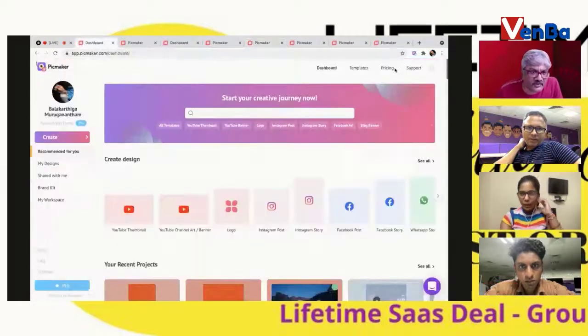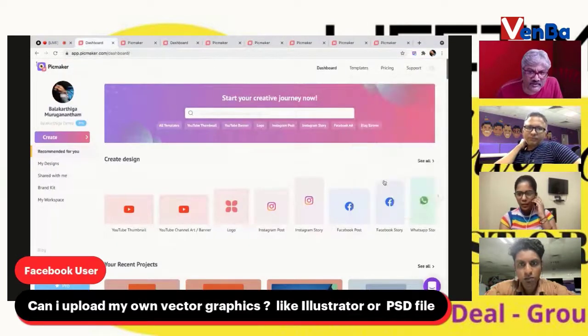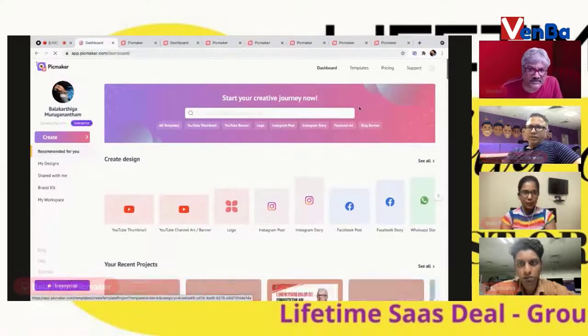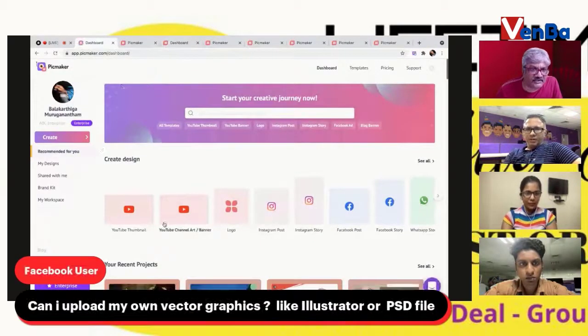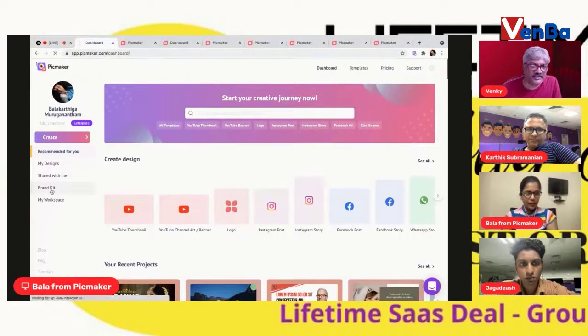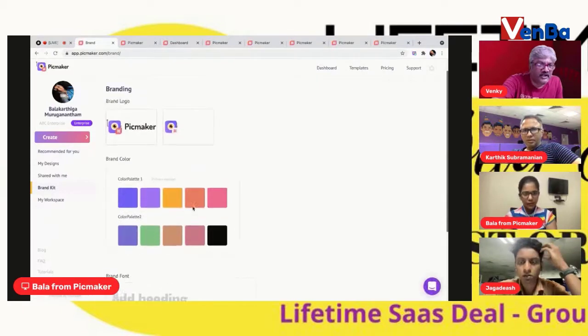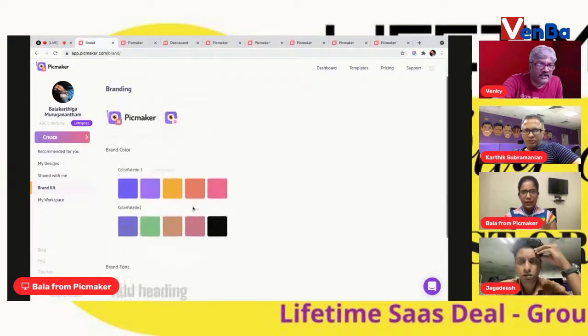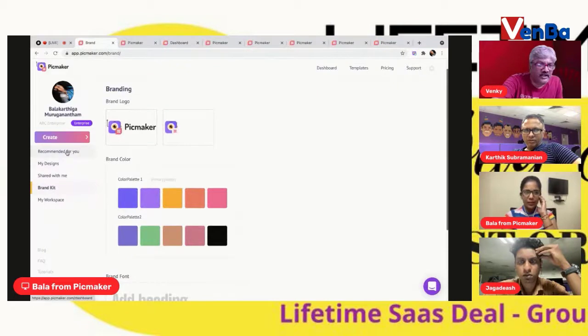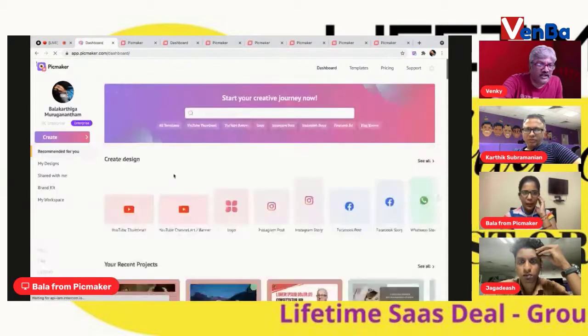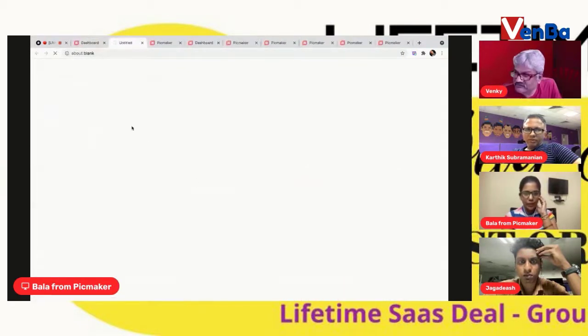Let me quickly change the workspace and show you guys how this works. I believe they were not able to see the color palette. So show them the color palette, Bala, in the brand kit. Mainly it's a color palette. How do the logo and all those, how do we access it when we do the design? Okay, let me quickly show you guys that.